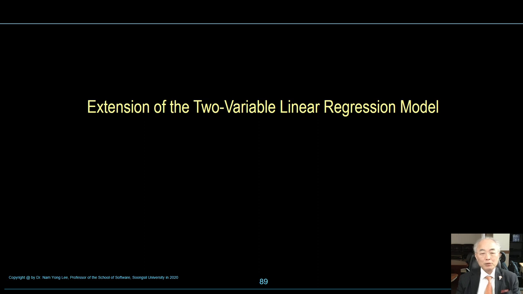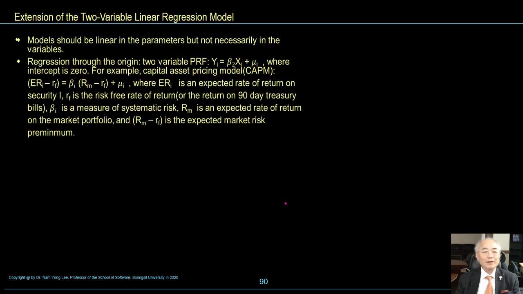자, 여기 슬라이드에서 보시는 바와 같이 extension of the two variable linear regression model, models should be linear in the parameters but not necessarily in the variables. Regression through the origin to variables, population regression function called PRF, y equal beta 2 xi plus error term ui, where intercept is 0.